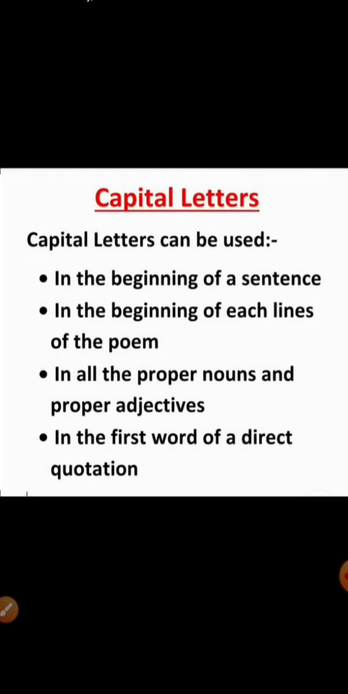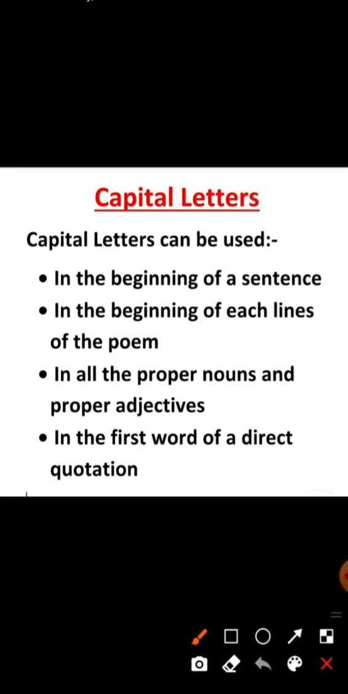Dear students, now put the heading capital letters. Dear students, in this chapter we have to also study about capital letters. Where do we use capital letters? Okay, that is also an important topic, capital letters. So we can see, where do we use capital letters?